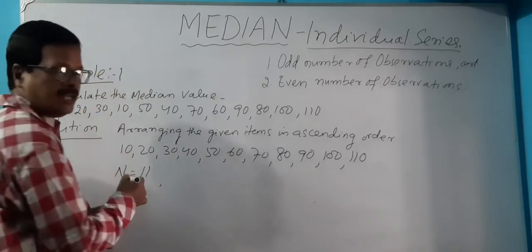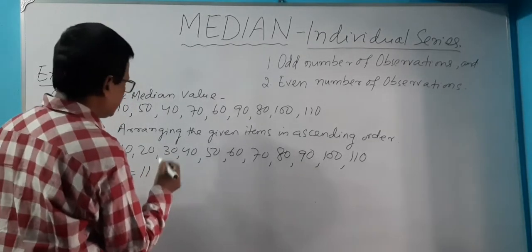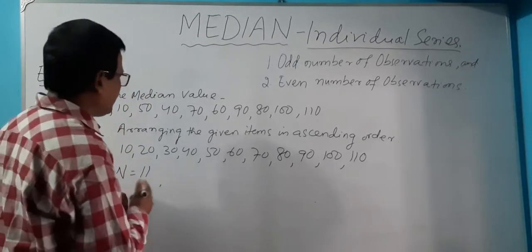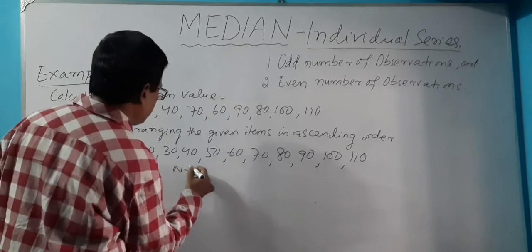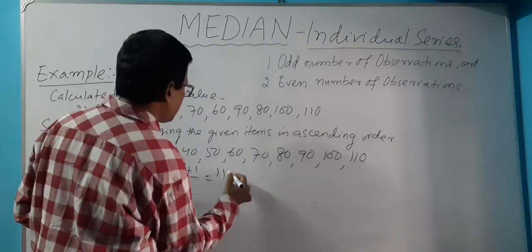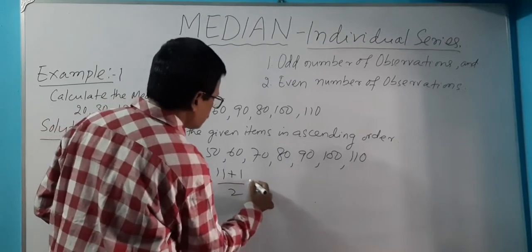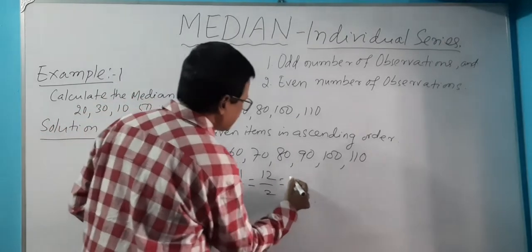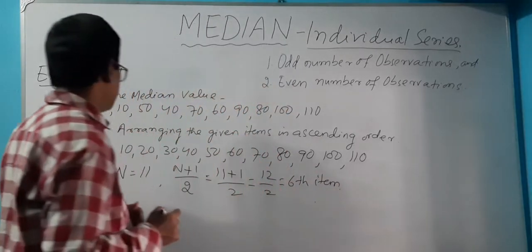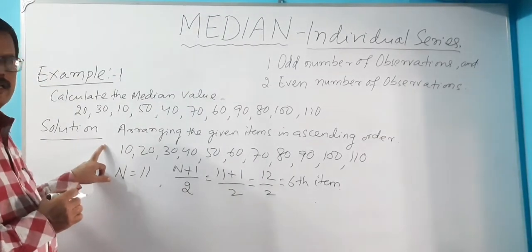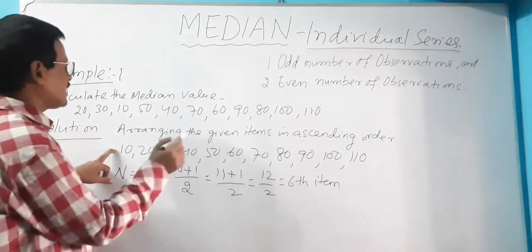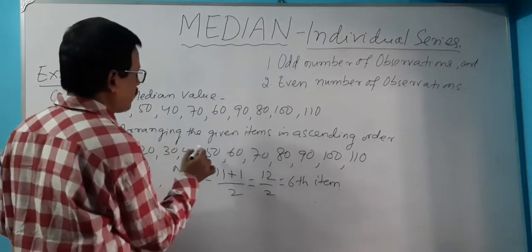Now, after calculating the value of n, we have to take the n plus 1 by 2th value as median. What is n plus 1 by 2? That is 11 plus 1 by 2, that is 12 by 2, that is the 6th item. So look at this data. After arranging it in ascending order, which one is the 6th item? 1, 2, 3, 4, 5, 6.